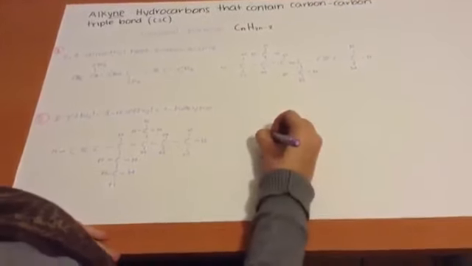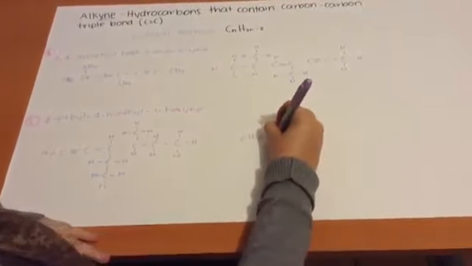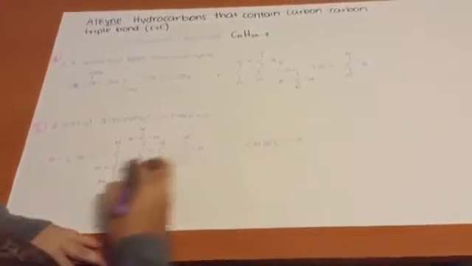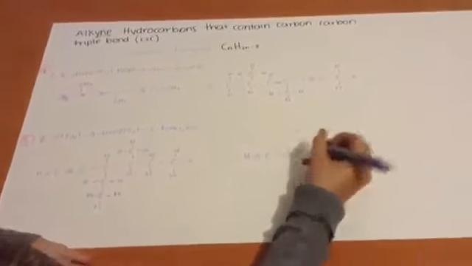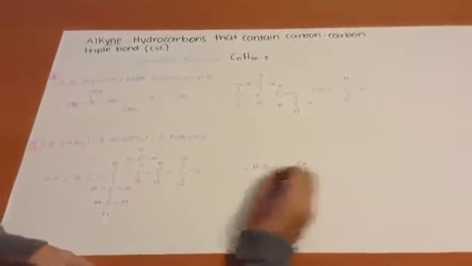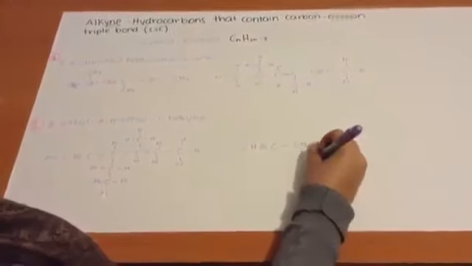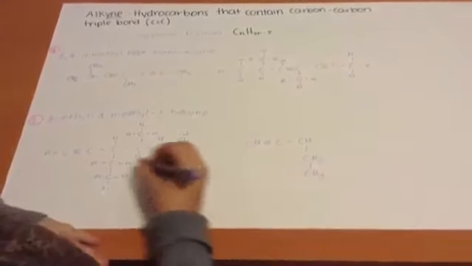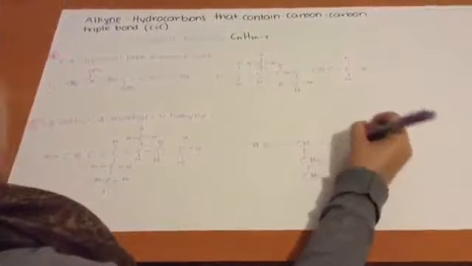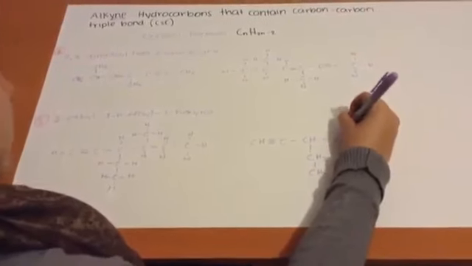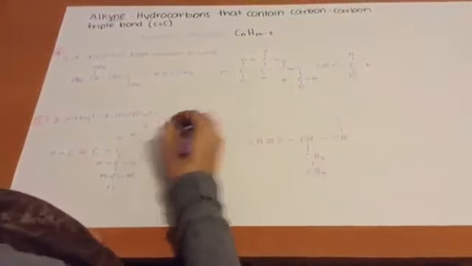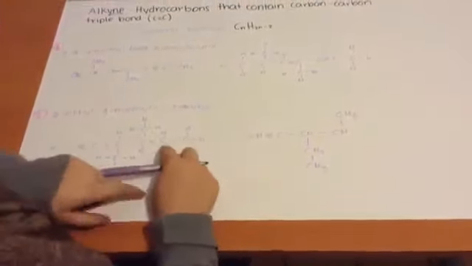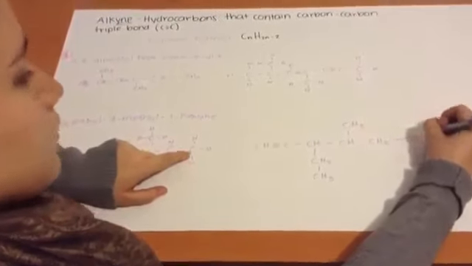CH with its triple bond, and C with 1 hydrogen, and here the ethyl with 2 hydrogens, and the other carbon with 3 hydrogens, and another carbon with 1 hydrogen, and another carbon with 3 hydrogens, and another carbon with 2 hydrogens, and the last carbon with 3 hydrogens.